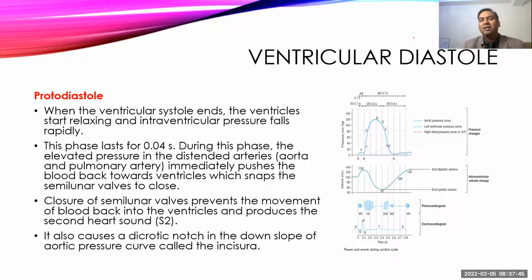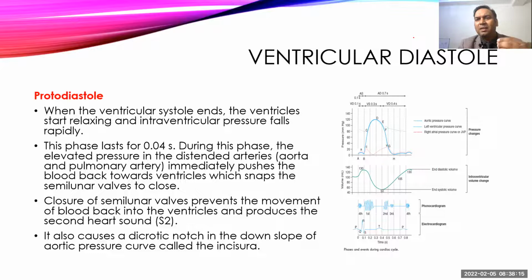And now it starts with the diastolic phase. And diastolic phase starts with protodiastole. Now here what happens? It lasts for a very small duration, 0.05 second. Here the aorta starts dilating, but still the valve is open because the pressure inside the ventricle is a little bit higher as compared to the pressure inside the aorta, and that will keep the valve open.